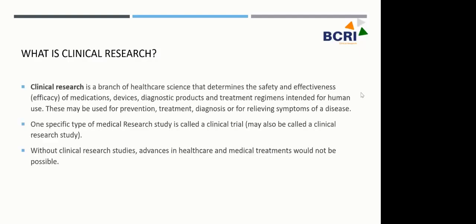When we define clinical research, it is a branch of healthcare science that determines the safety and effectiveness of medications, medical devices, medical diagnostic products, and treatment regimens intended for human use. These may be used for the prevention, treatment, diagnosis, or relief of symptoms of disease. Clear? Can you give me an example of what is used for prevention in healthcare science? Prevention of diseases.